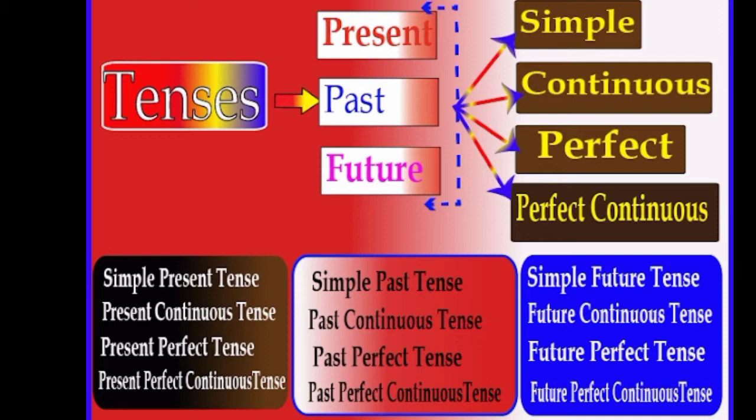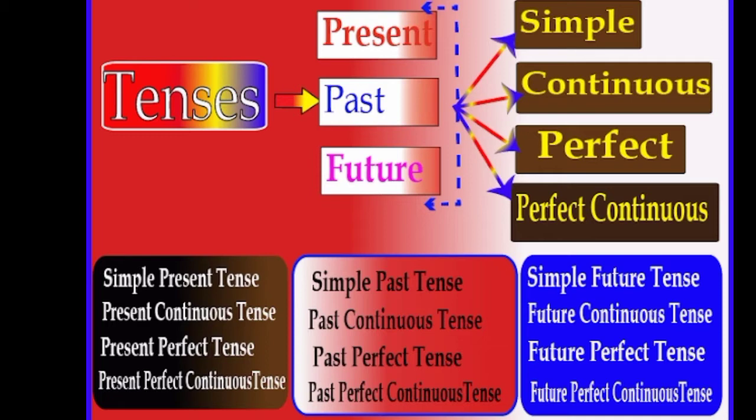With the present tense, we have simple present tense, present continuous tense, present perfect tense, present perfect continuous tense. With the past tense, simple past tense, past continuous tense, past perfect tense, past perfect continuous tense. And with the future tense, simple future tense, future continuous tense, future perfect tense and future perfect continuous tense.